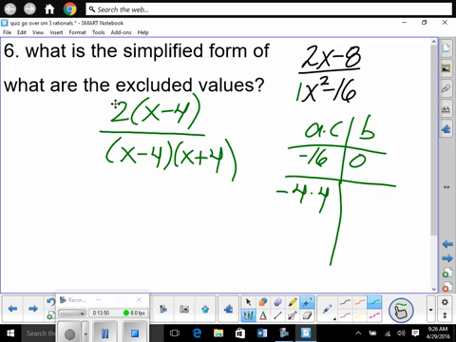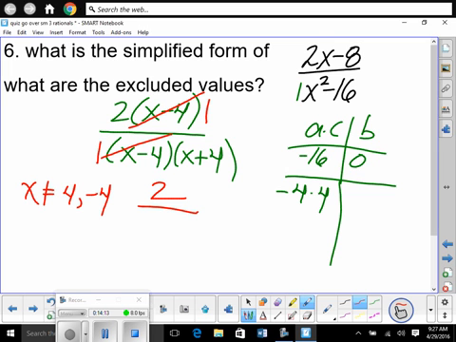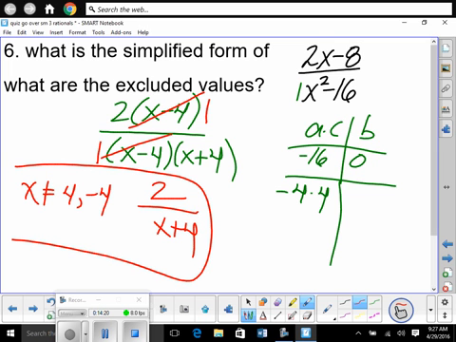Before you divide anything out, we need to exclude the values. The only problem is if the bottom equals 0. Top can equal 0, doesn't matter. The bottom cannot equal 0, so solve. x cannot equal 4 or negative 4. So that's what we'd say first. Now let's simplify it. Exact factors. Becomes a 1, becomes a 1. 2 times 1 on top is 2. On bottom, 1 times that's just that, right? That one really wasn't too bad either. I mean, it wasn't. Definitely not.